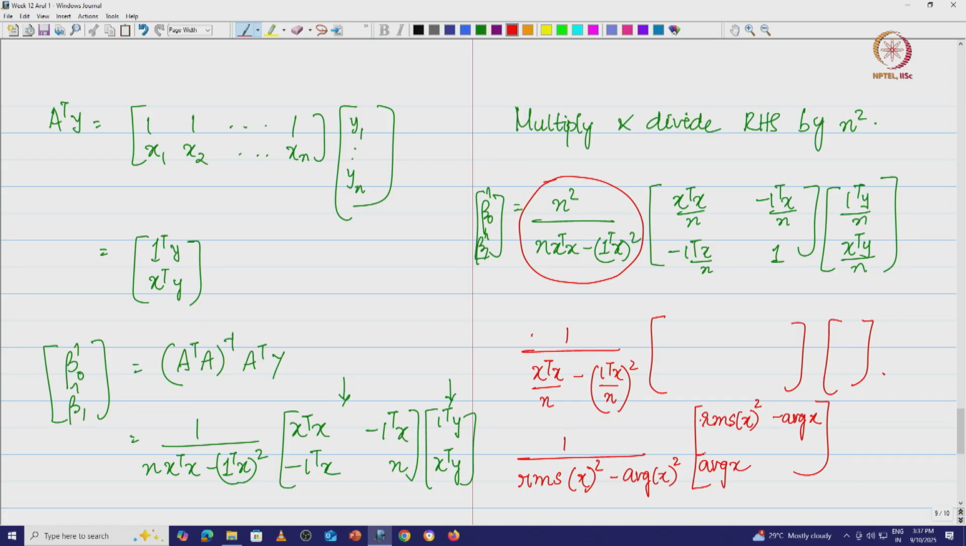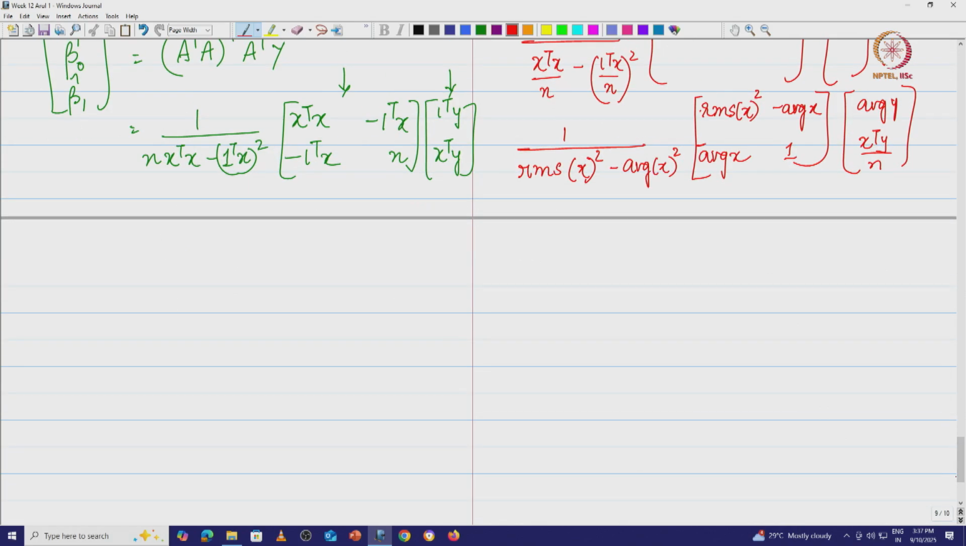Then this is going to be simply 1, and what about this term, 1 transpose y by n? That is nothing but the average of y, and this is going to be x transpose y divided by n. So now what we have done is, for A transpose A, the whole inverse, A transpose, we have given a meaning to each and every component that comes here, where everything looks like RMS, average and so on, right. So this is what we have.